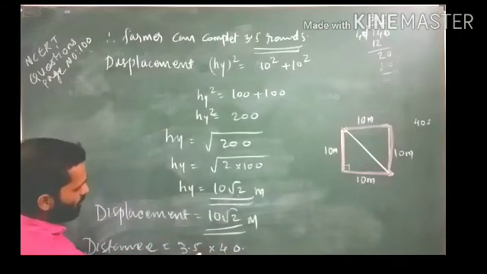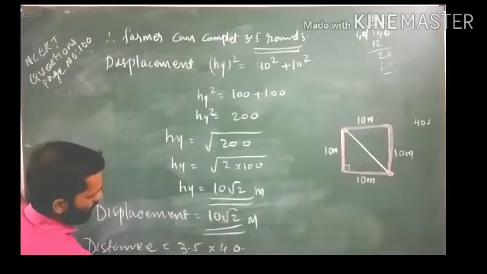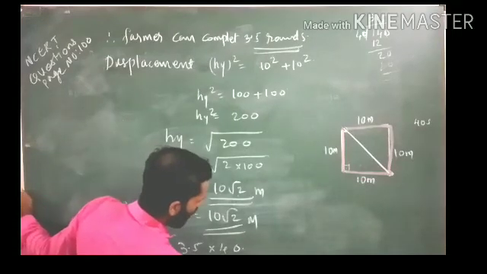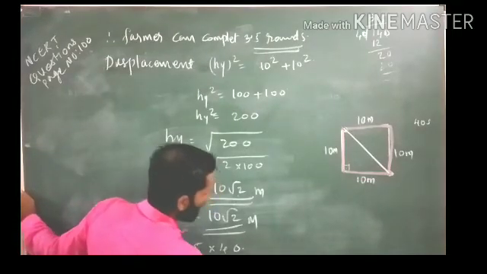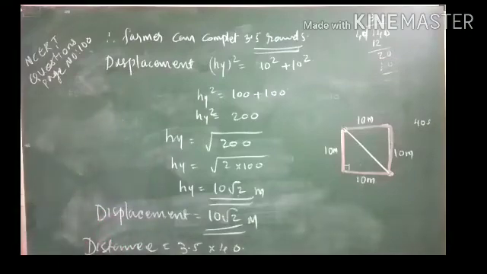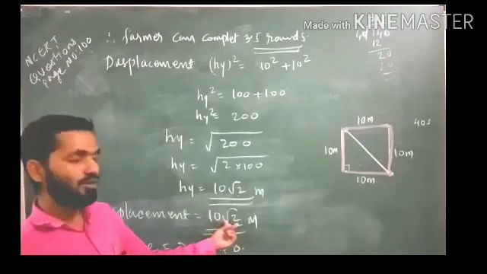So this will be 4 into 5 20, 2 carry, 4 into 3 12 plus 2 14, and then this 0 and 1 digit you want to change. So this will be coming 140 meter. That is the distance. 140 meter is the distance, and displacement is coming only 10 root 2 meter.